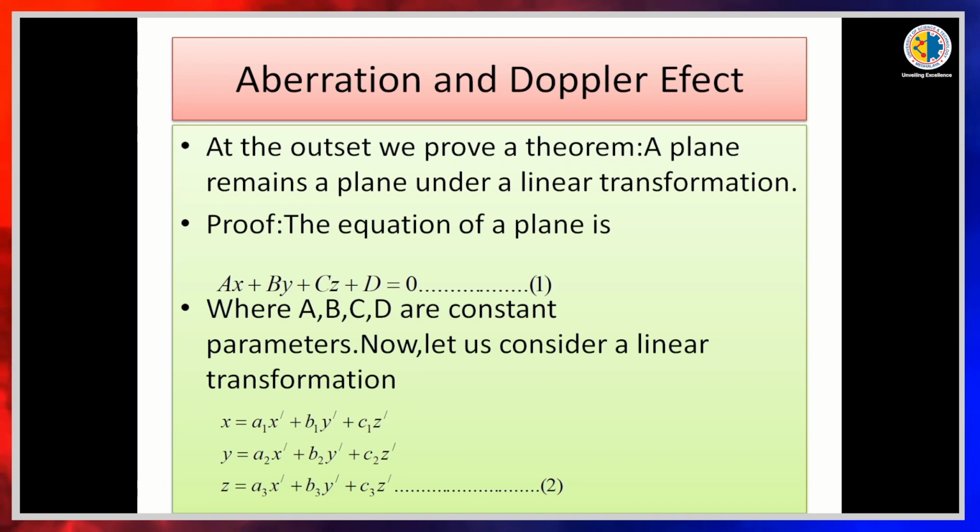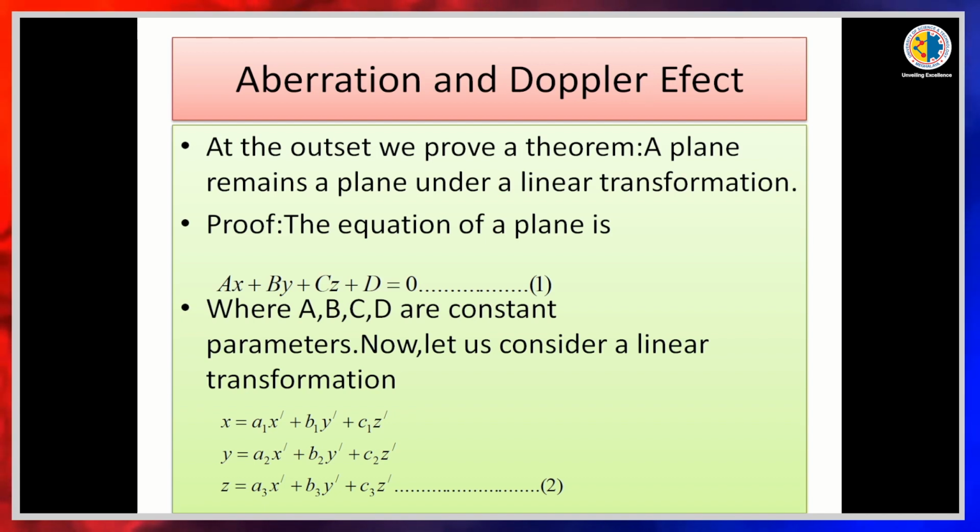We are going to prove an example for aberration. At the outset, we prove a theorem: a plane remains a plane under a linear transformation. The equation of a plane is ax + by + cz + d = 0, given as equation number 1, where a, b, c, d are constant parameters.